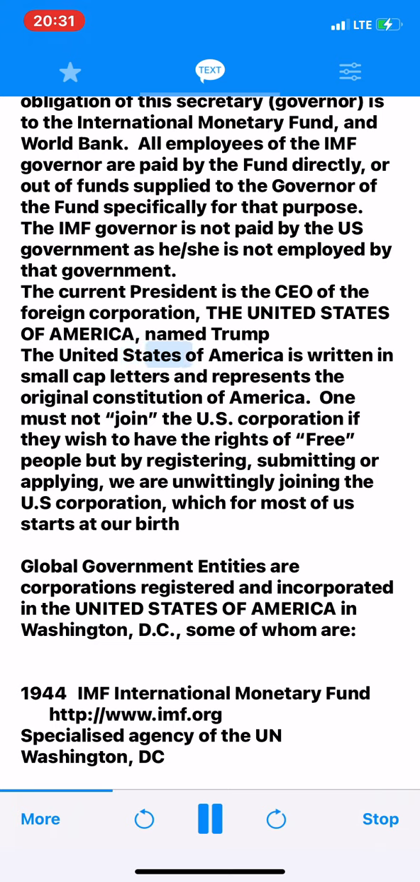The United States of America written in small cap letters represents the original Constitution of America. One must not join the U.S. corporation if they wish to have the rights of free people, but by registering, submitting or applying, we are unwittingly joining the U.S. corporation, which for most of us starts at our birth. Global government entities are corporations registered and incorporated in the United States of America in Washington, D.C., some of whom are